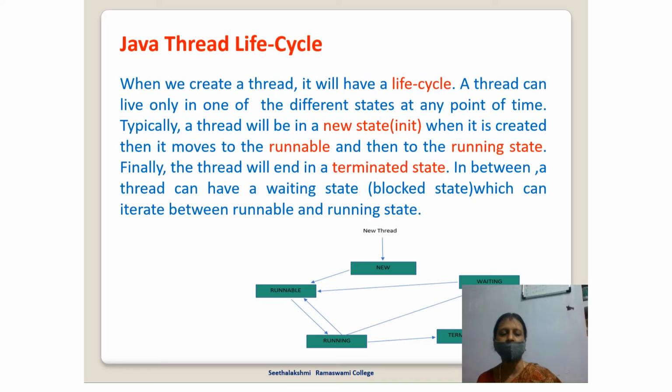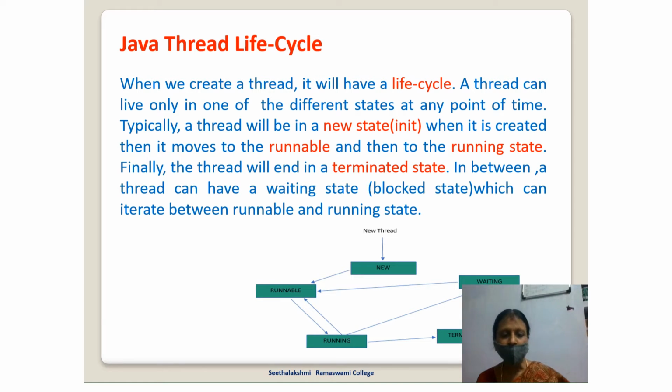In between, a thread can have a waiting state or a blocked state, which can iterate between the runnable and the running state. On three instances, a particular process will go into the blocked state. Either it will be suspended by the user and after a certain interval of time, it will be resumed by a resume function, which will bring back the process to the runnable state and then to the running state again.